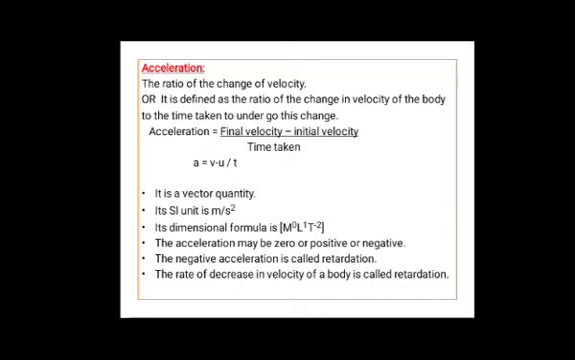If acceleration is negative, then it is called retardation. For retardation, one more definition you can take: the rate of decrease in velocity. Acceleration is the rate of increase in velocity, that is called positive acceleration. If acceleration is negative, you use the word retardation. You can get a question for 1 mark, define retardation. So how to write? The negative acceleration is called retardation, or you can write the rate of decrease in velocity of the body is called retardation.